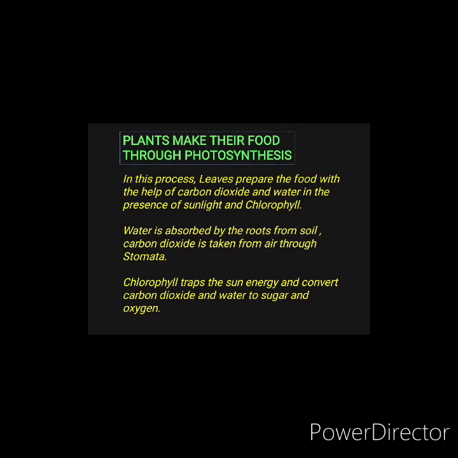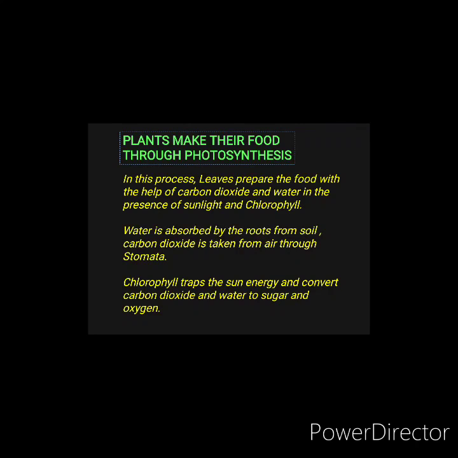Now let us learn about the process of photosynthesis. How plants make their food through photosynthesis. So the process starts from the leaves. Leaves are said as the food factories of the plants because all the process of making food goes on in leaves. So leaves prepare the food with the help of carbon dioxide and water in the presence of sunlight and chlorophyll.